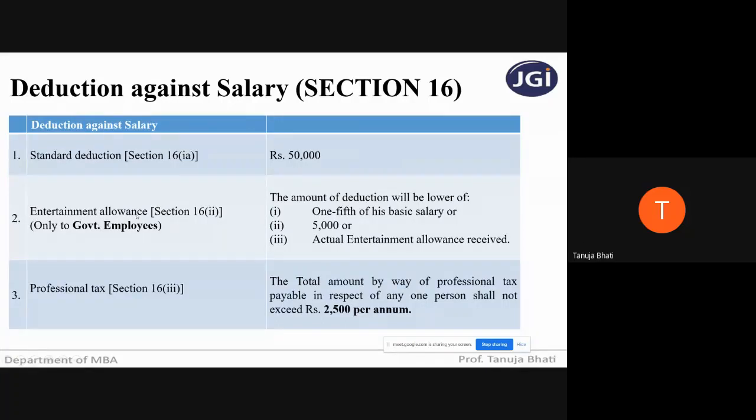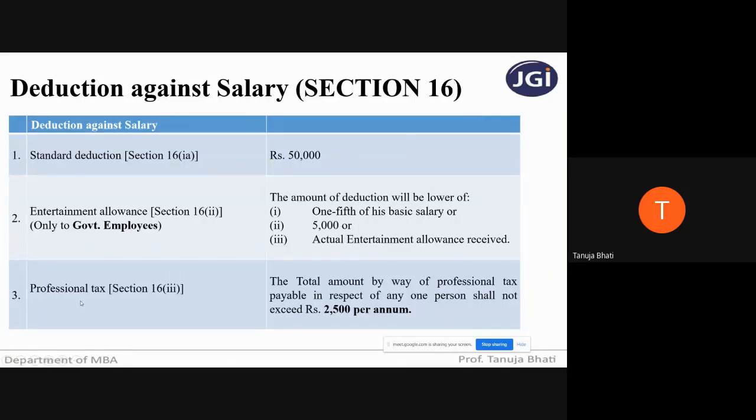Next, entertainment allowance. This is only and only given to government employees. What is the amount of deduction given? Lowest of these three, that is 1/5 of the basic salary, or rupees 5,000, or actual entertainment allowance received.